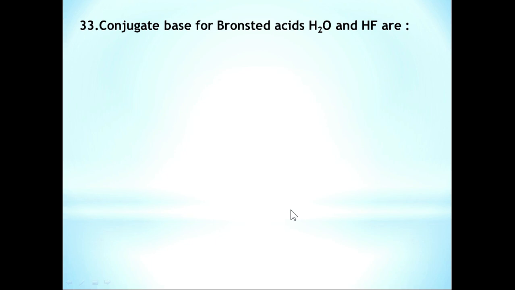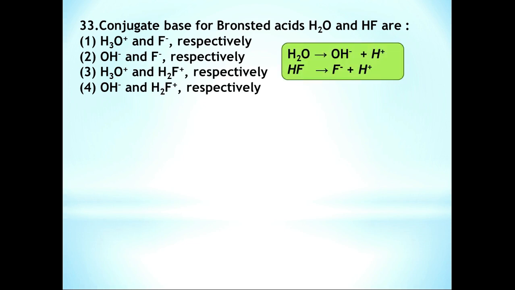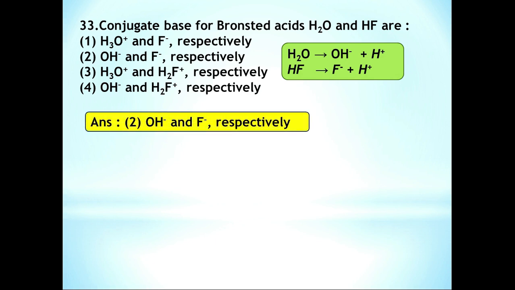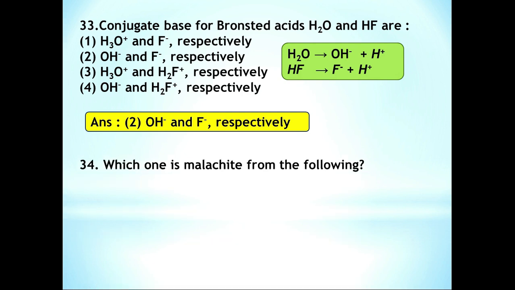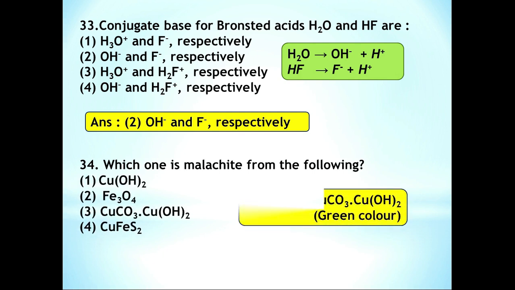Question number 33. Conjugate bases for Bronsted acids H2O and HF are. You can easily find the conjugate base by just removing one H+ from that compound. Here for H2O it is OH- and for HF it is F-. So option 2, OH- and F- respectively, is the correct answer. Question number 34. Which one is malachite from the following? Here the formula of malachite is CuCO3.Cu(OH)2.